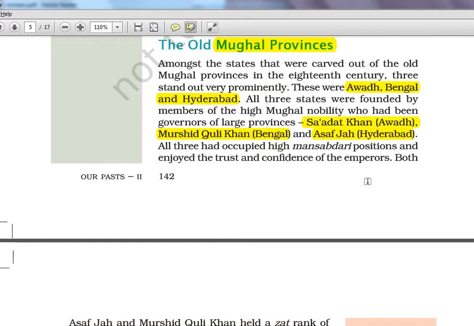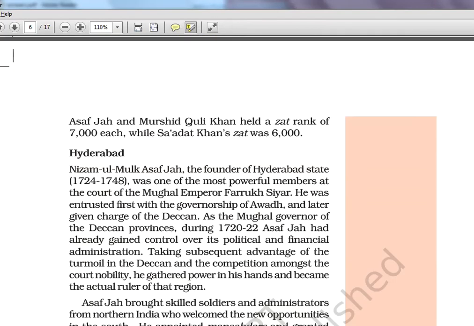All three of them had high mansabdari positions, so they had that much wealth. They had the trust of the people and influence over the nobility. And the Zat rank, Zat is a kind of rank, the worth of that mansabdar is measured in Zat. It will be like 7,000 per person, 6,000 per person.